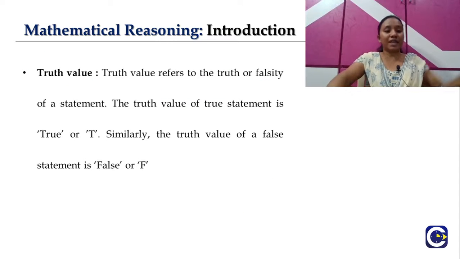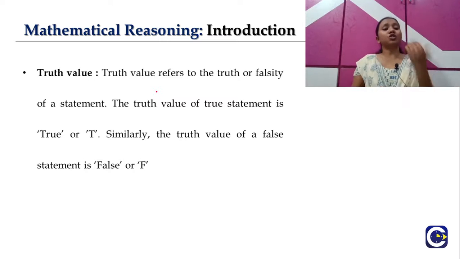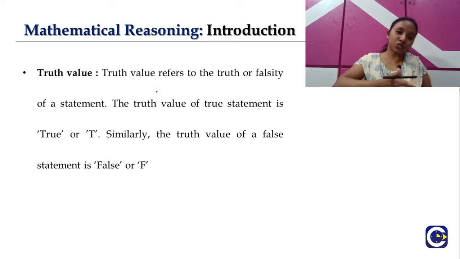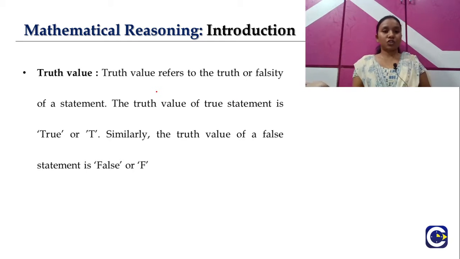So let's move on to our next one, truth values. Now that we have seen the truth set, let's move on to the truth value. Don't be confused: a truth value is not always true.